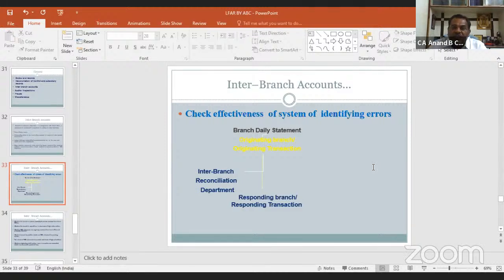Inter-branch accounts: check effectiveness of systems of identifying errors. Branch daily statement, originating branch and originating transactions. Inter-branch reconciliation department and responding branch and responding transaction. We have to check these areas so that any unresponded item should not be left beyond day 8 at any branch.